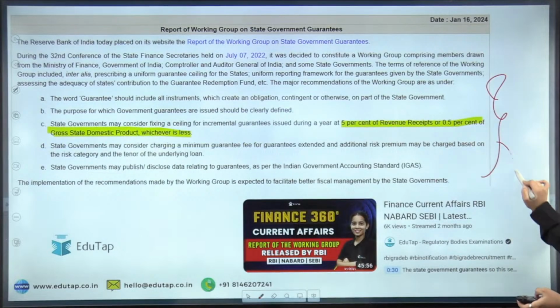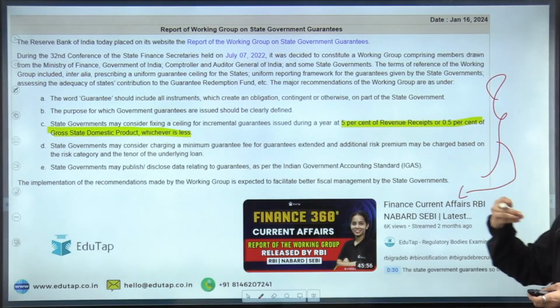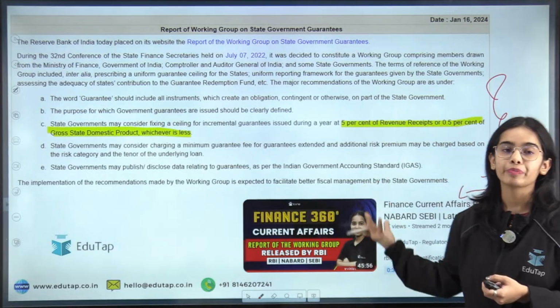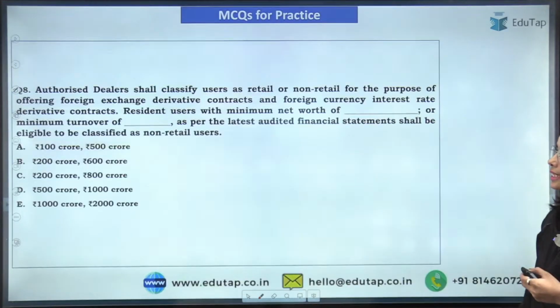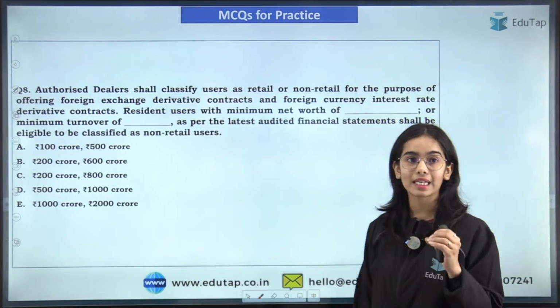I have taken a complete session on this state guarantee report. You can read this, but the highlights are the most important. Then the next question is on the authorized dealers.